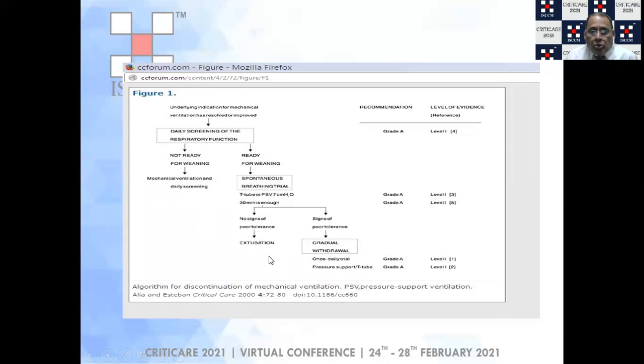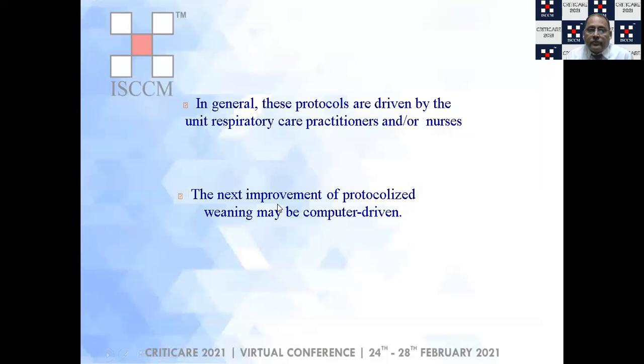If there are no signs of poor tolerance, then you immediately extubate the patient. If, however, the patient shows signs of poor tolerance, then you have to go in for gradual withdrawal, a once daily trial probably, or pressure support or T-tube ventilation.